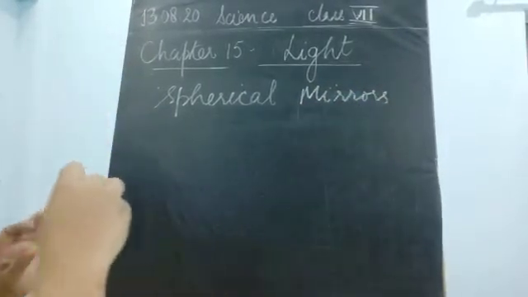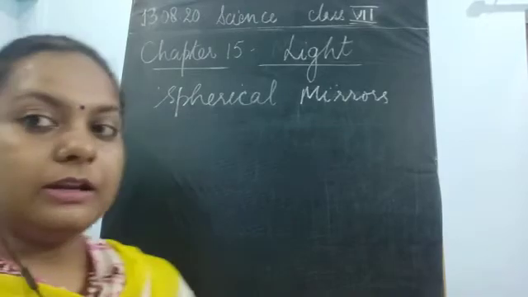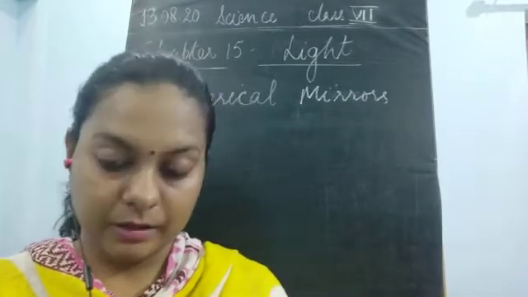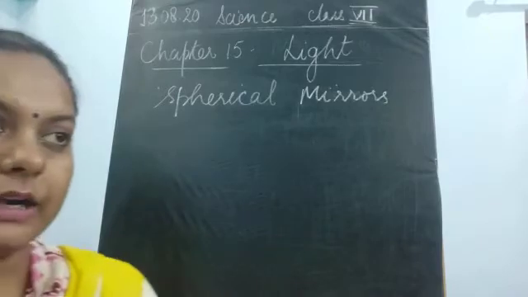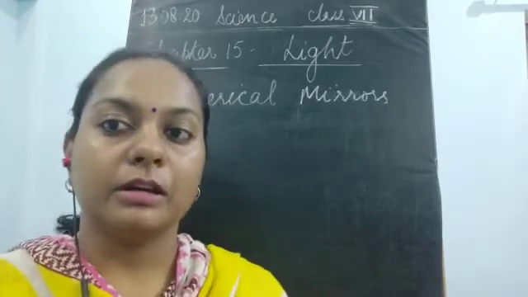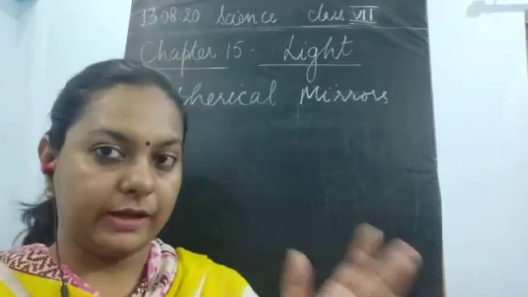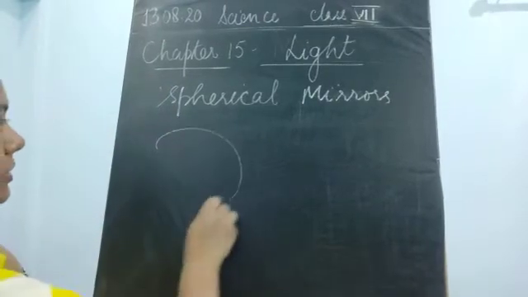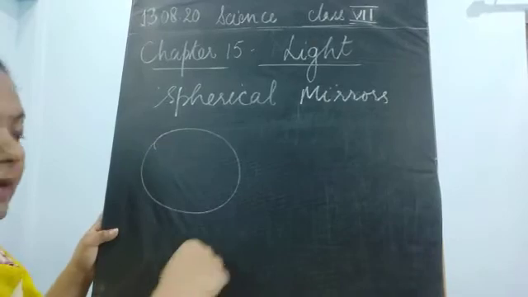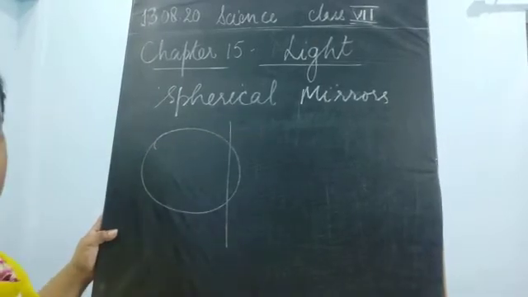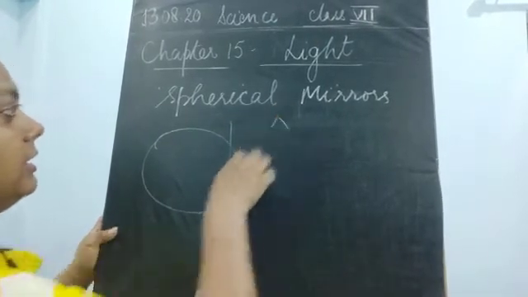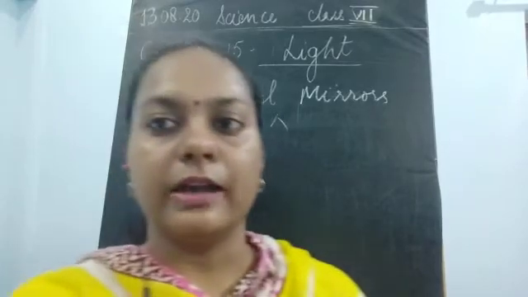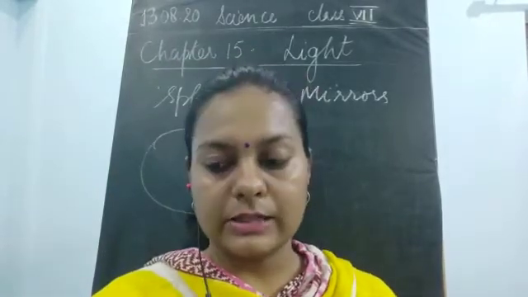Now what do you mean by a spherical mirror, children? A spherical mirror is a mirror which we cut out from a sphere. What is a sphere? A sphere is the three-dimensional structure of a circle. If we cut any mirror from this sphere, it is known as a spherical mirror.